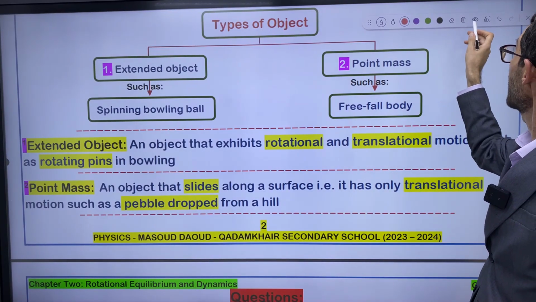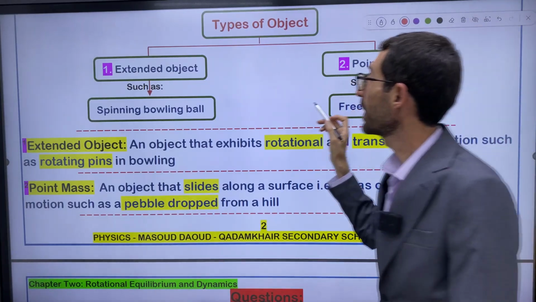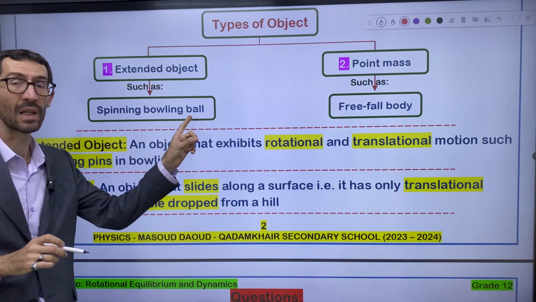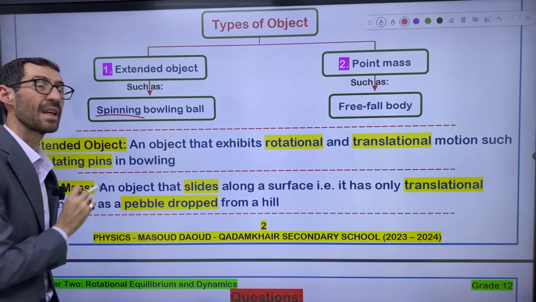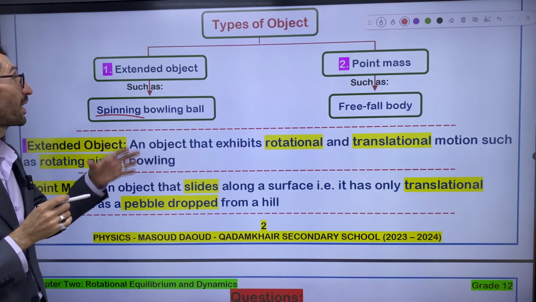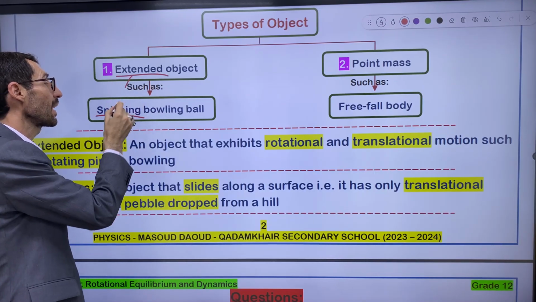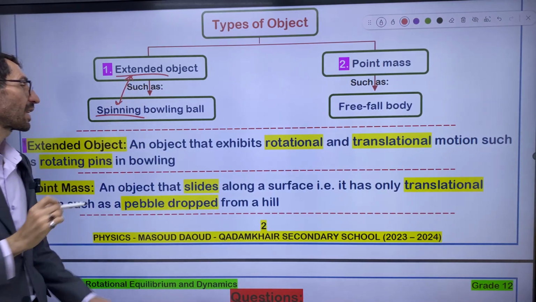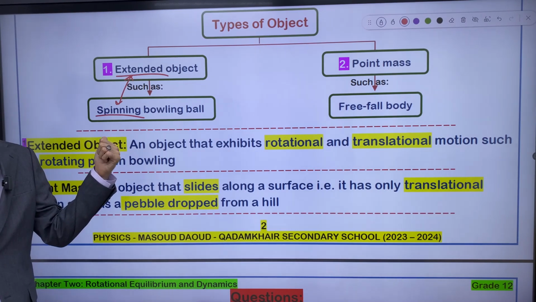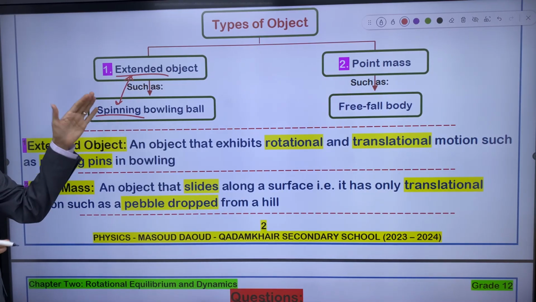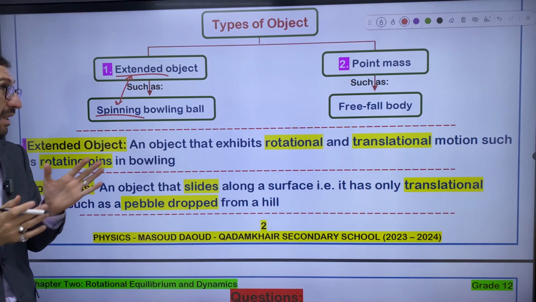So extended object means such as what? Extended object such as a spinning bowling ball. Whenever you hear the word extended, it is associated with spinning. They are interdependent.